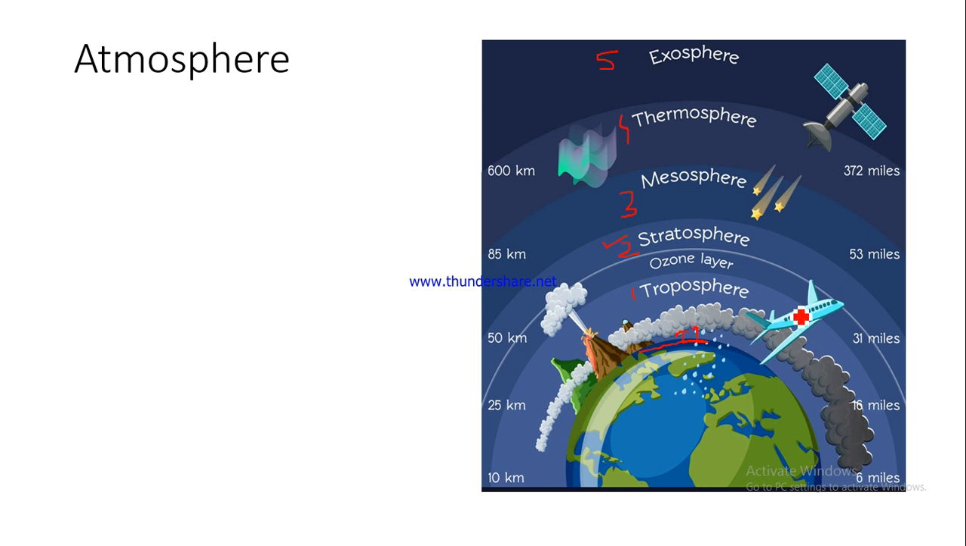Now if you look at the aircrafts, they generally move in the troposphere. Only seldom do they reach the stratosphere. If you talk about the ozone layer, it is available in the stratosphere. Now please remember these points, right?